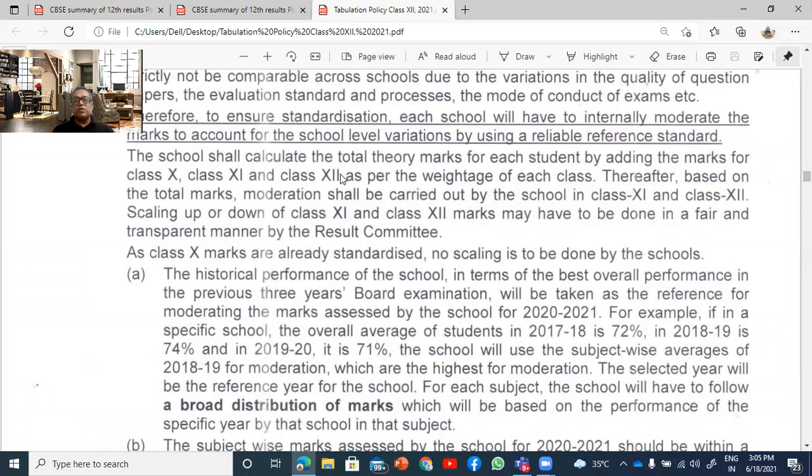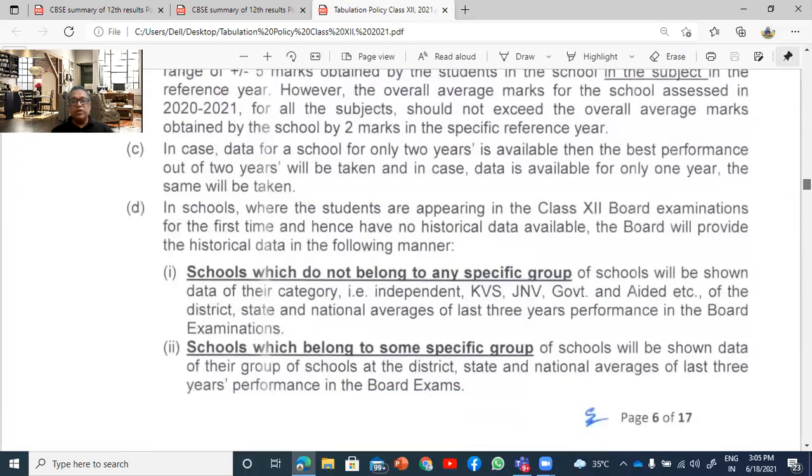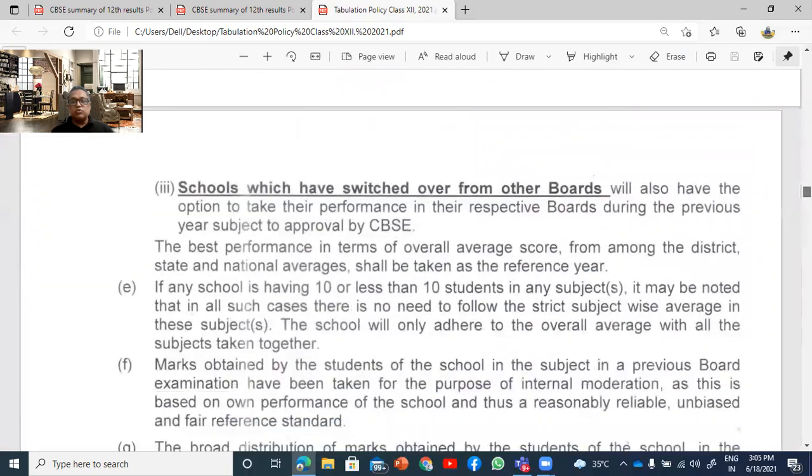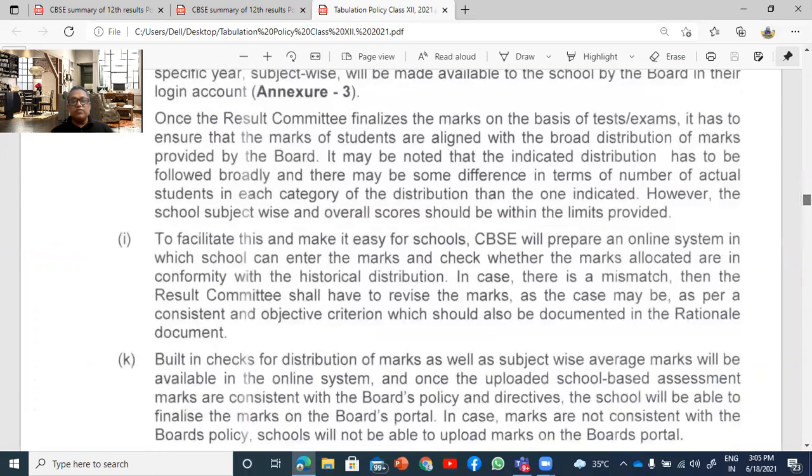But the weightage of the 12th test can be decided by this internal committee, right? So here, they have also given some other options about different cases.